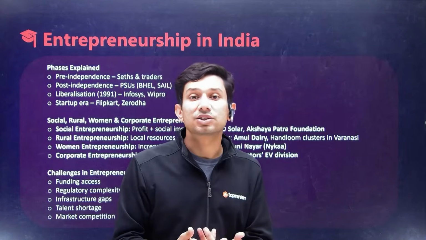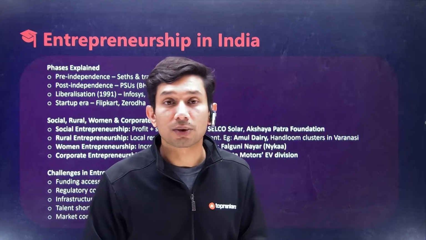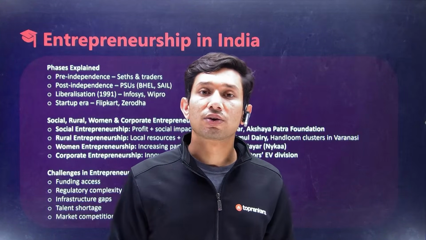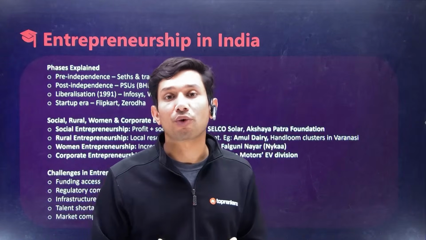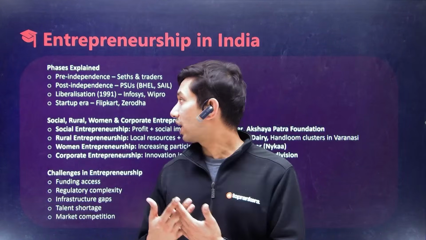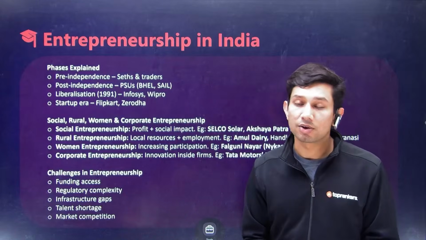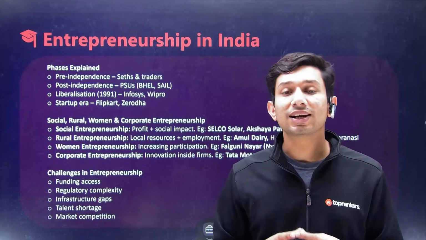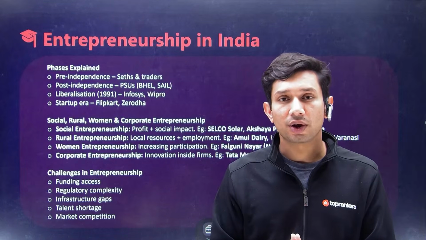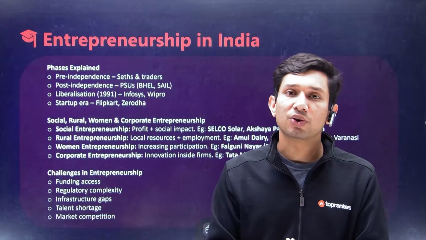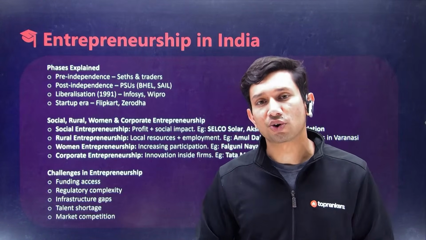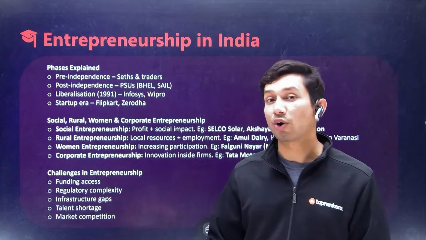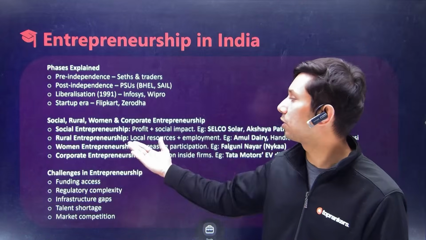There are other organizations, not just like Akshaya Patra, but say for example Selco, who makes solar panels. This not only saves us from a lot of carbon emissions, this also is a profitable business venture. For any social entrepreneurship to happen, please note that profit, if not immediate, at least at some point of time, is required. Without profit, it is not entrepreneurship. It's just social work. When you combine social impact with profit, or the idea of having profit at some point of time, it becomes social entrepreneurship.